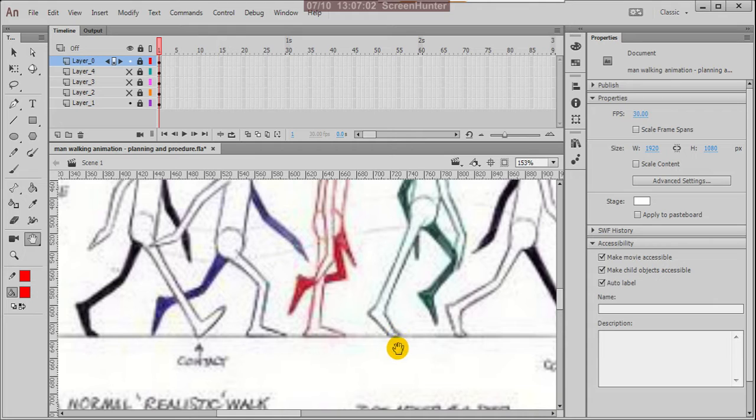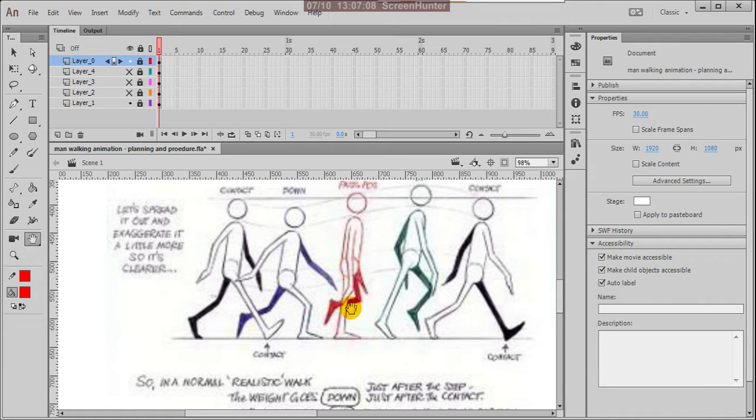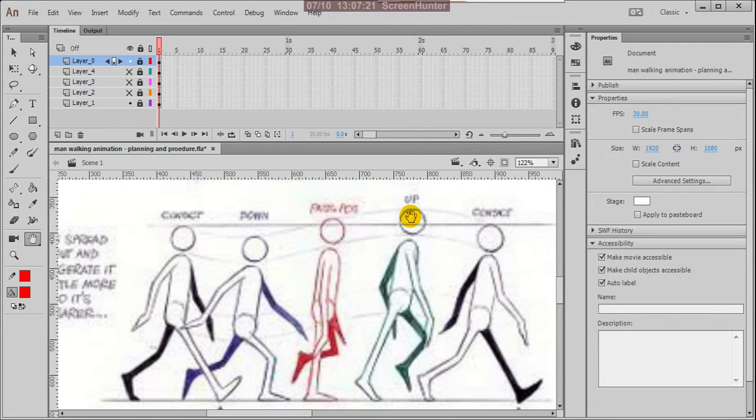Here the right foot is only on its toes, and your left leg is going to take the next step. Because your toe is lifted here, the whole body is stretching into the air.